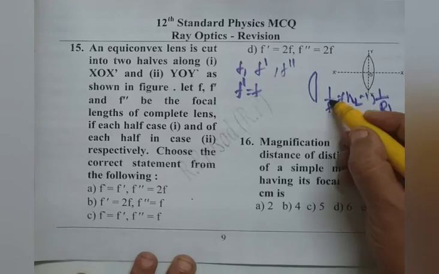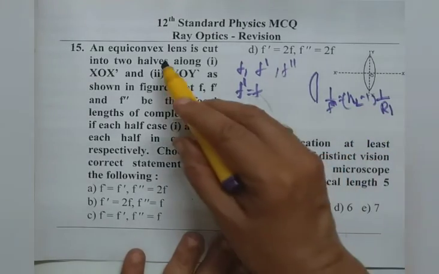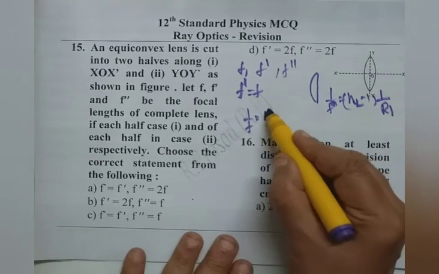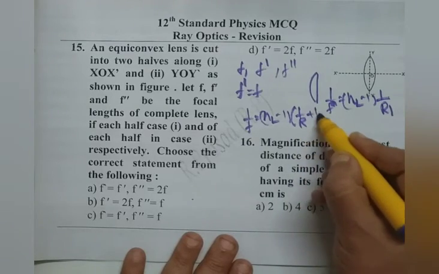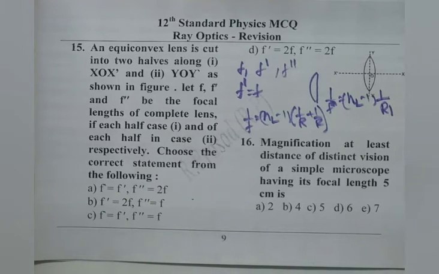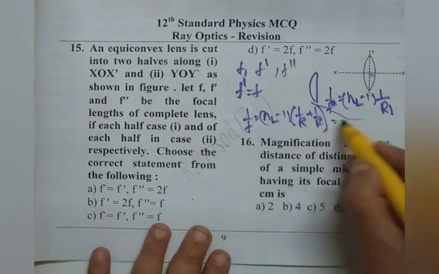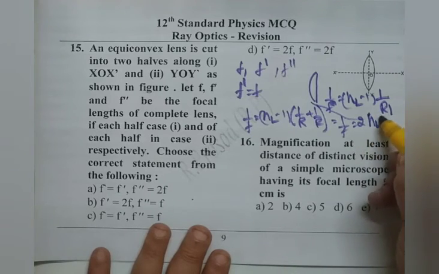This we write as f double dash. But we know these are equiconvex lenses. If we write 1 by f full length formula, (n_l − 1)(1 by R1 plus 1 by R2), that is 1 by R plus 1 by R, because they are equiconvex, that means radii of curvature are equal, R and R2, which gives us 1 by f as 2 times (n_l − 1) by R.